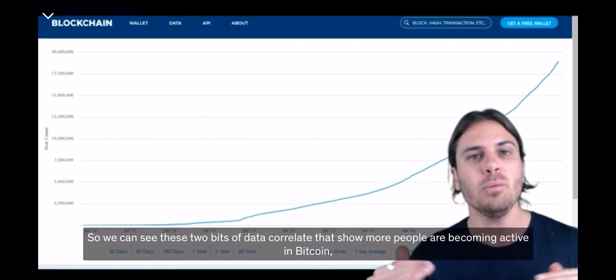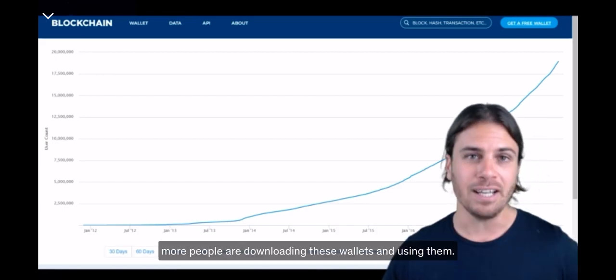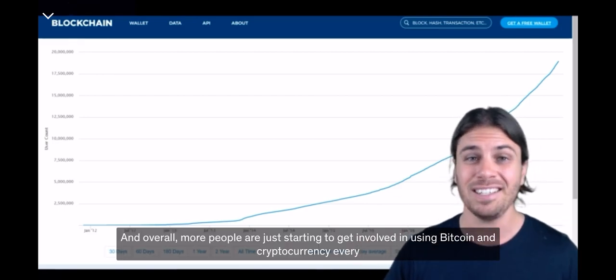So we can see these two bits of data correlate that show more people are becoming active in Bitcoin, more people are downloading these wallets and using them, and overall more people are just starting to get involved in using Bitcoin and cryptocurrencies every day.